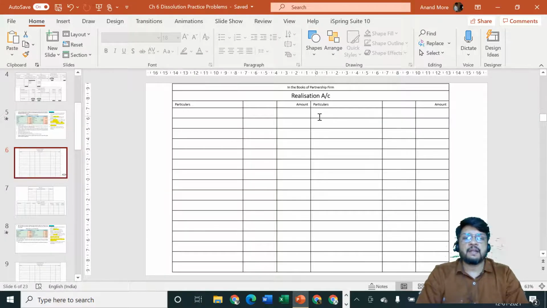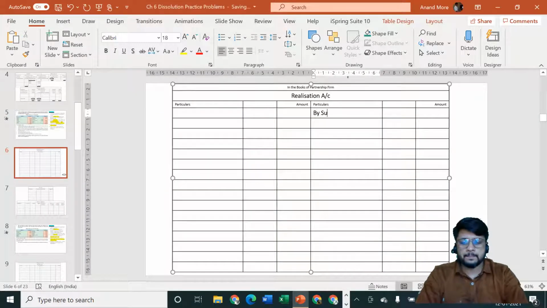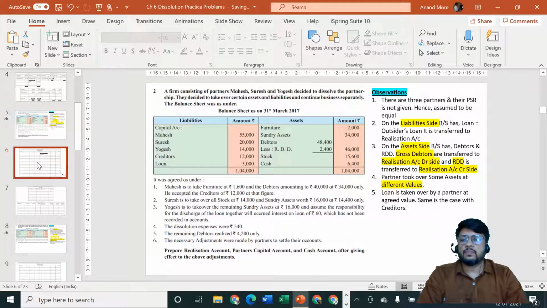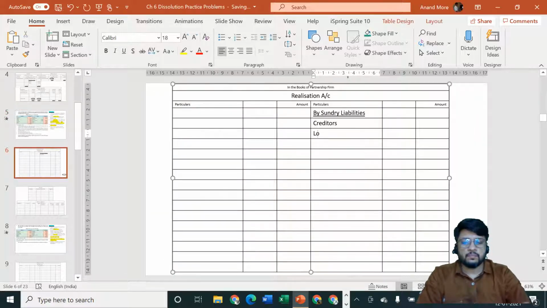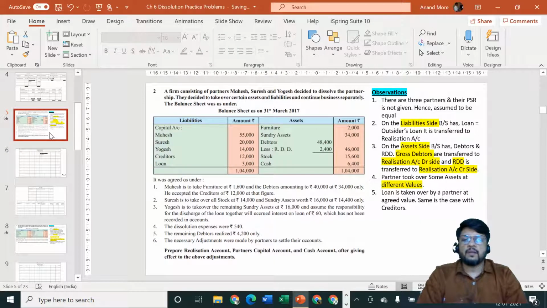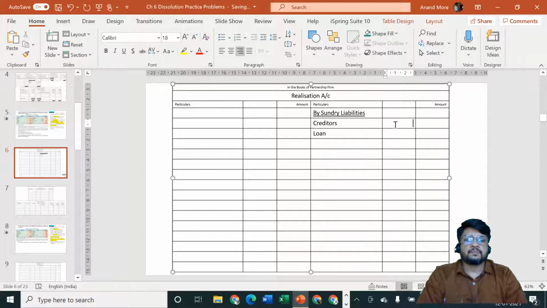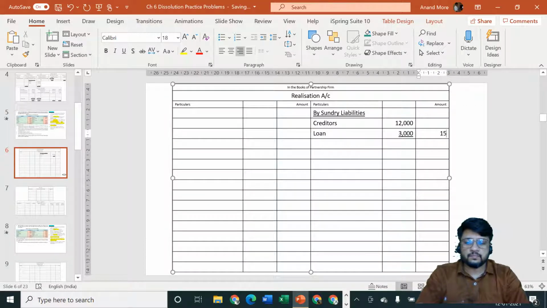So by sundry liabilities, underline the same, creditors, and next one is loan. The amount of creditors is rupees 12 and loan is rupees 3. Outer column is 15,000. Okay. Next point.